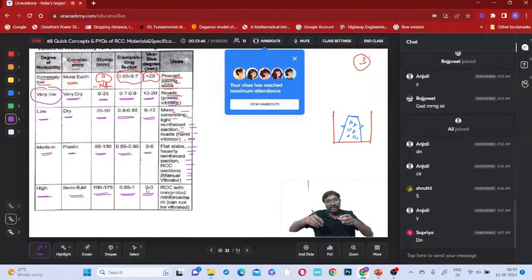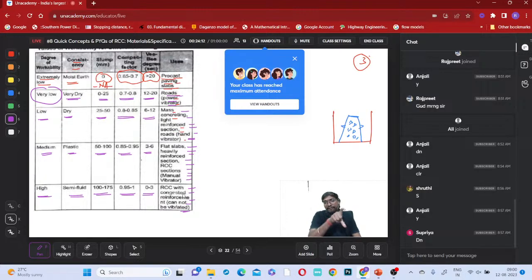You keep this cone and fill it, and immediately after lifting it, it will take that cylinder shape, right? RCC with congested reinforcement cannot be vibrated, right? So where vibrations are not possible and the reinforcement is very congested, concrete has to move to these locations on its own. In that case, a very high amount of workability is required, so that the concrete moves on its own. Is that clear, everyone?